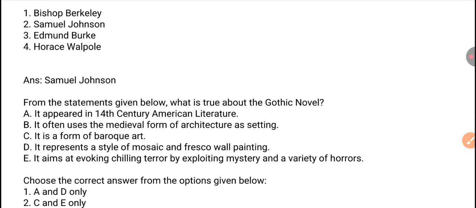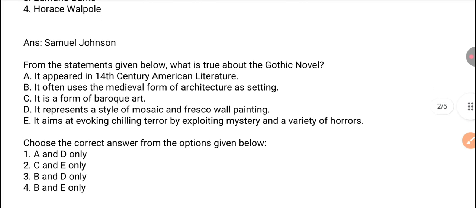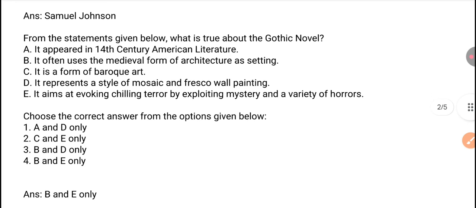It is a form of Baroque art, or it represents a style of mosaic and the Franco wall painting, and it aims at evoking chilling terror by exploiting mystery and variety of horrors. So, which of the following are true about the Gothic novel? So, the right answer is option 4, which is B and E.